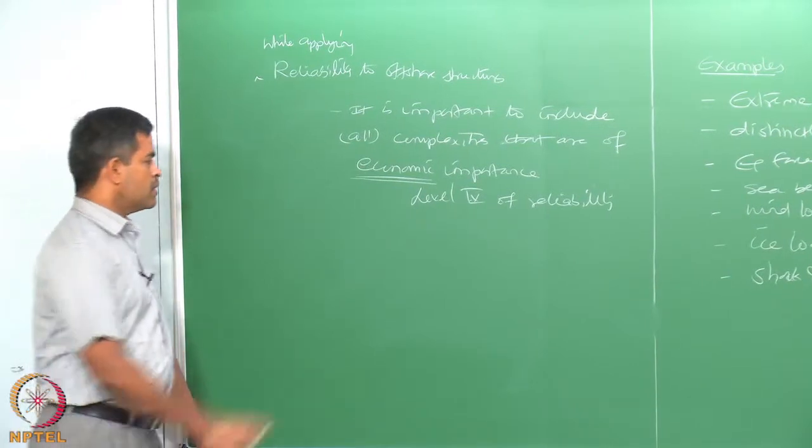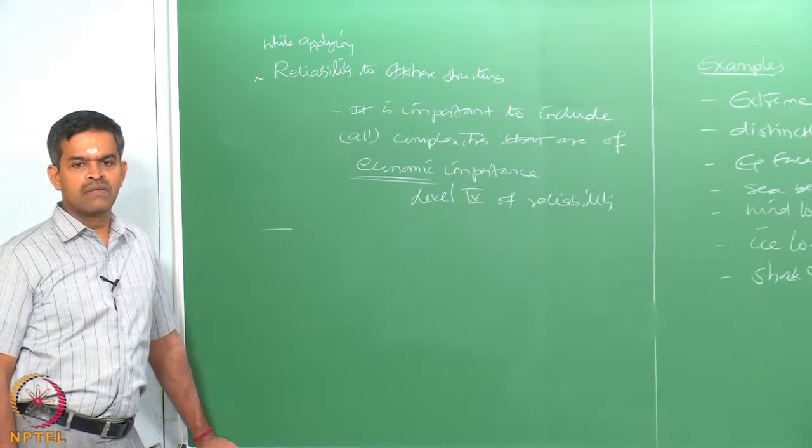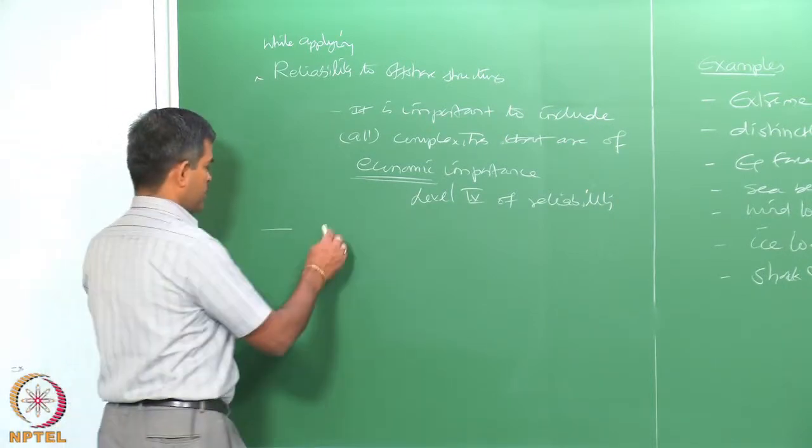We also know that a variety of uncertainties, as explained in earlier lectures, do not guarantee a deterministic approach.